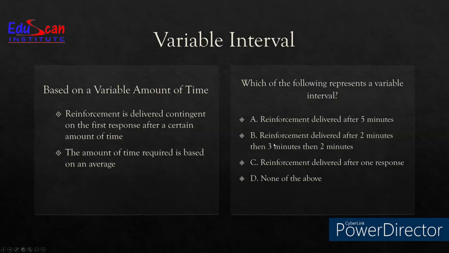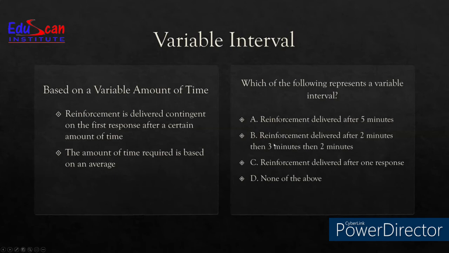Let's evaluate B. Reinforcement is delivered after 2 minutes, then 3 minutes, and then 2 minutes. Perfect example for a variable interval. And what will be VI? Now, VI in this case will be 2 plus 3 plus 2, which is 7 divided by 3. So that is how we calculate the variable intervals. So this is certainly an example of variable interval.